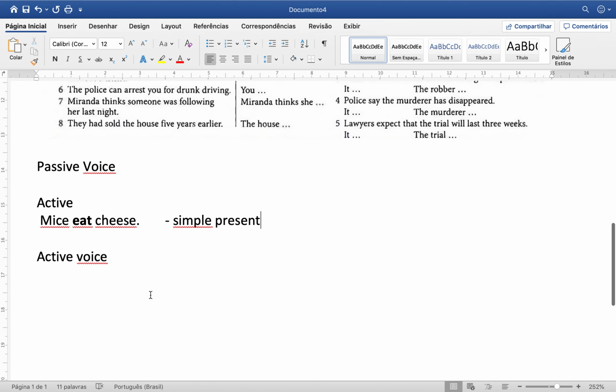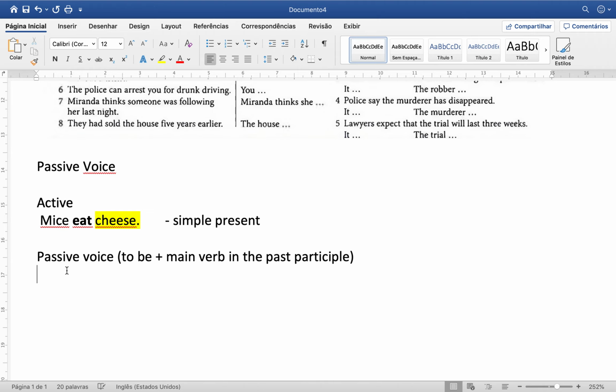To transform a sentence into the passive voice, you have to use verb to be plus the main verb in the past participle, right? So in this case, you have to find the object of the sentence. So this is the object of the sentence. So the object will become the subject of the sentence. Sorry, this is the passive voice.